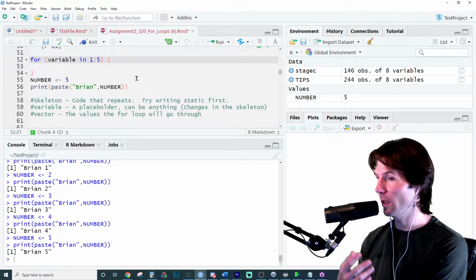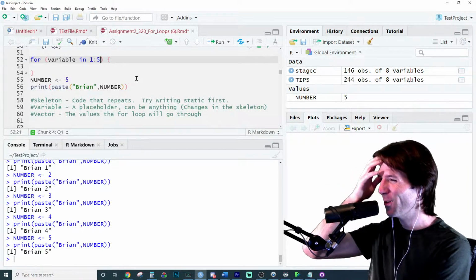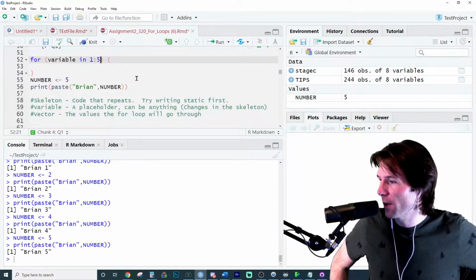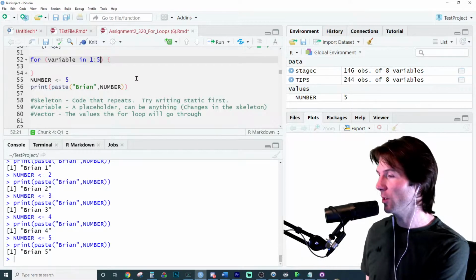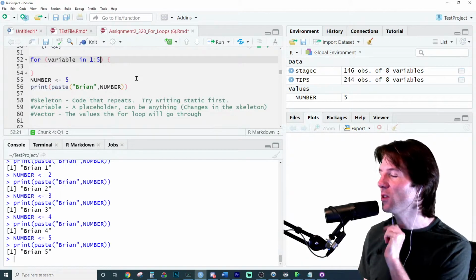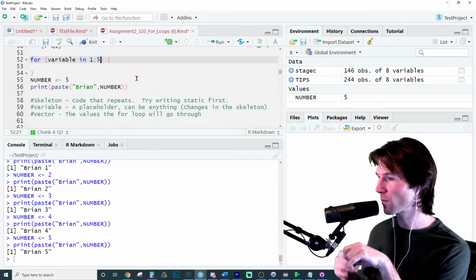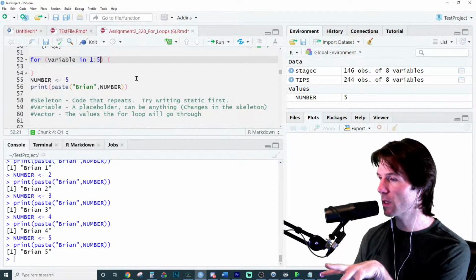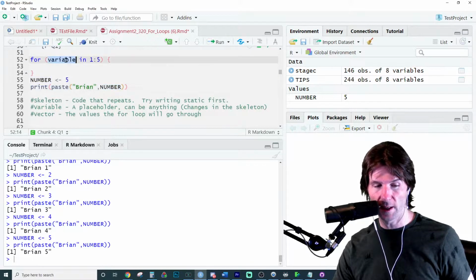And so now, what is the name of my variable, which is just a placeholder? What is the placeholder that changes every time the loop runs? This is the placeholder. It's just a spot that every time this loop runs, it's just going to hold that place, and it changes. What did I call that placeholder? So I put in something that I can change: number. So let's put the number right here.